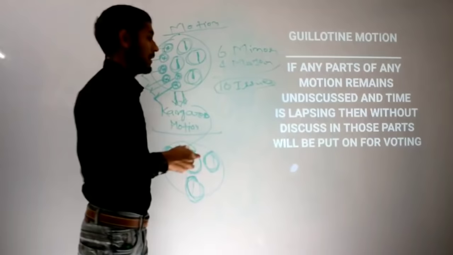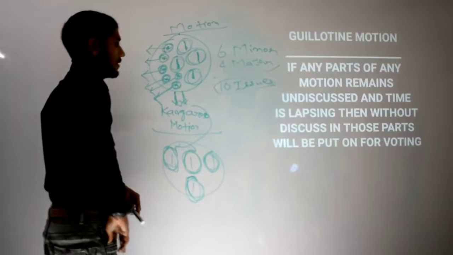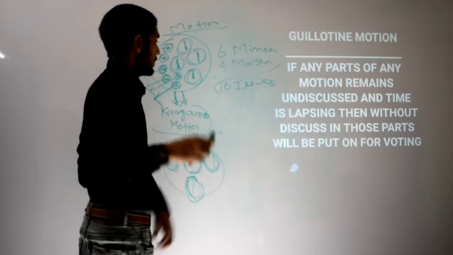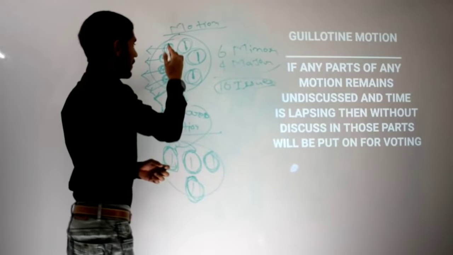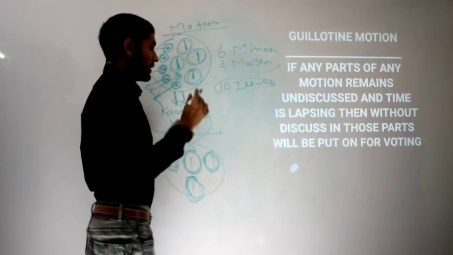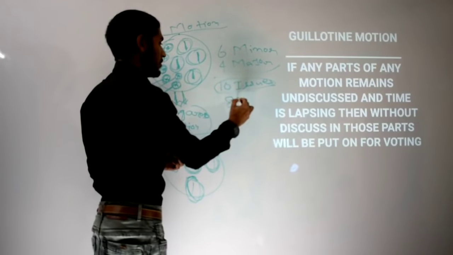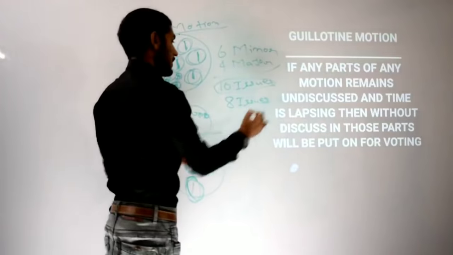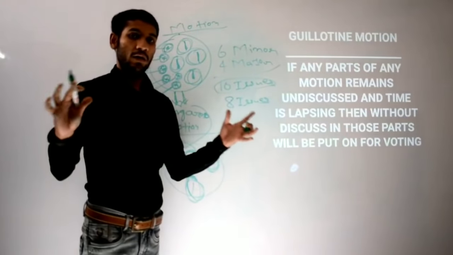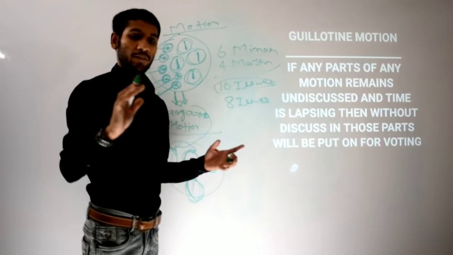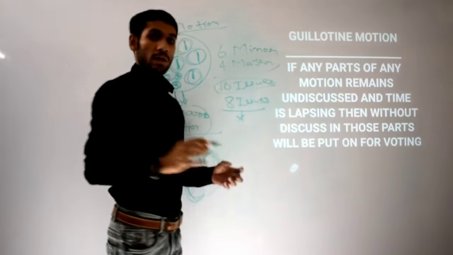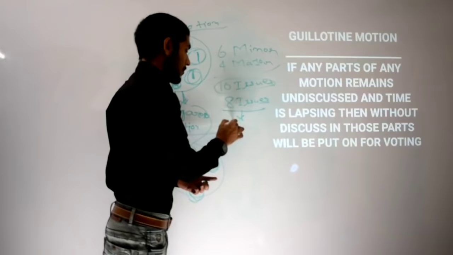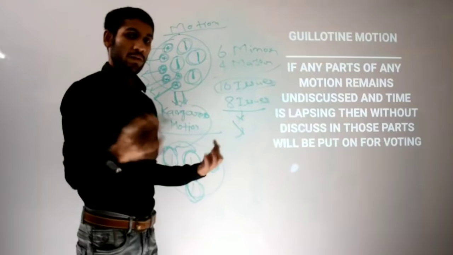Fine, 10 issues. If there are 10 issues in this motion, suppose discussion and debates are going on, and after that it is said that on 8 issues the discussion and debates are over, fully satisfied. Now on those 8 issues, the motion will be put for voting, because discussion is over.